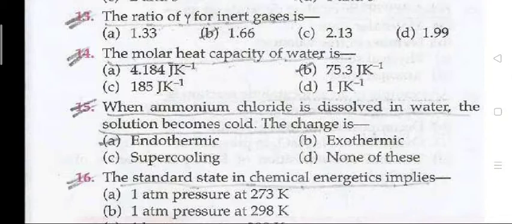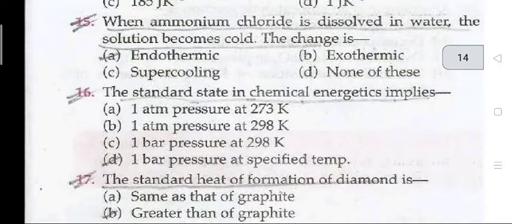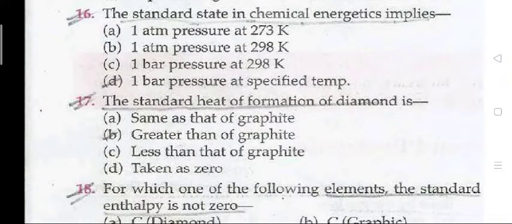Question number 14. The molar heat capacity of water is 75.3 joule per kelvin. Question 15. When aluminum chloride is dissolved in water, the solution becomes cold and the change is endothermic. Question number 16. The standard state in chemical energetics implies 1 bar pressure at specified temperature.